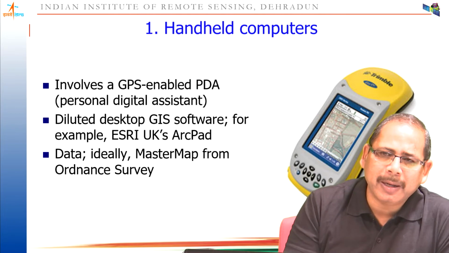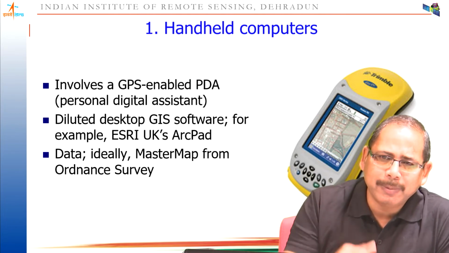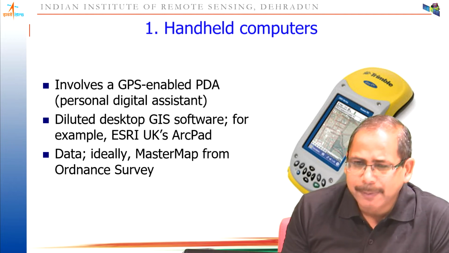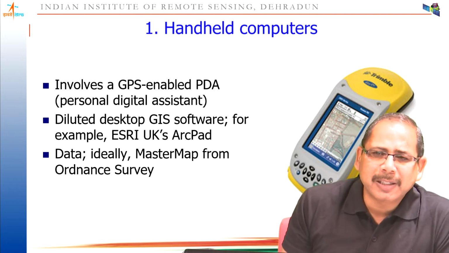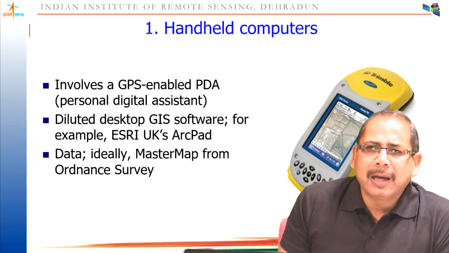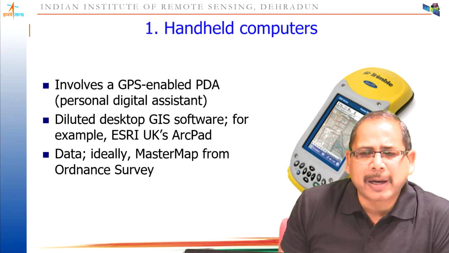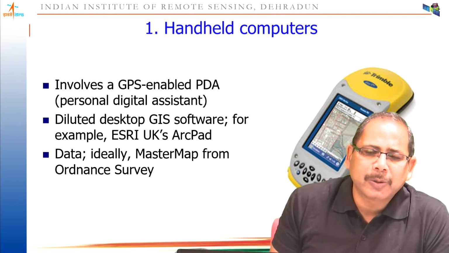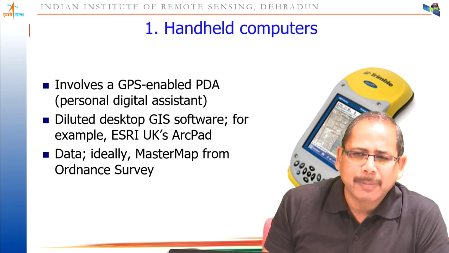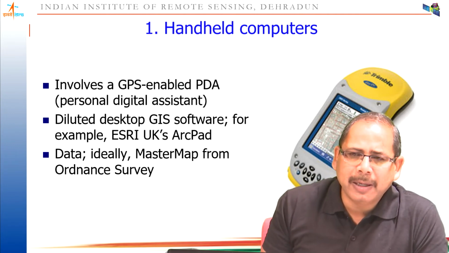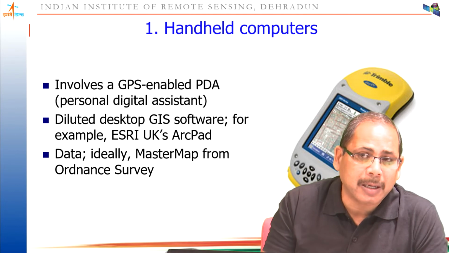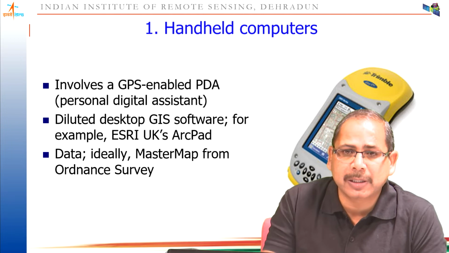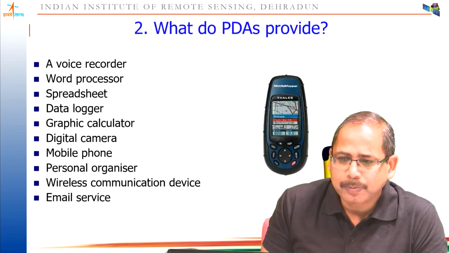So if you require high precision applications, at that time you can use the handheld computer devices, called PDA. Ten years back these devices were very popular, but these days, when we are getting the signal from NavIC in the mobile itself, the accuracy is drastically increasing, and slowly very few people are using these devices. But still, where you require better quality maps or better accuracy, PDA devices are being used.